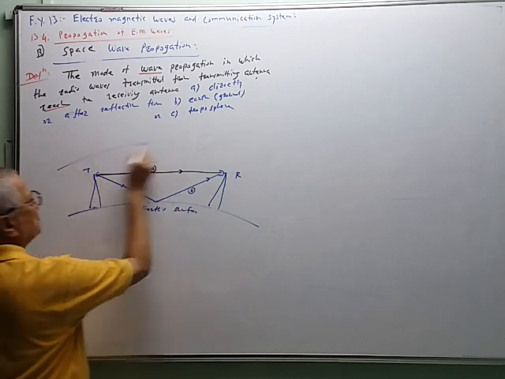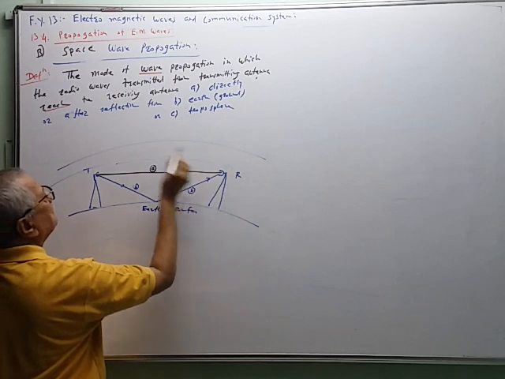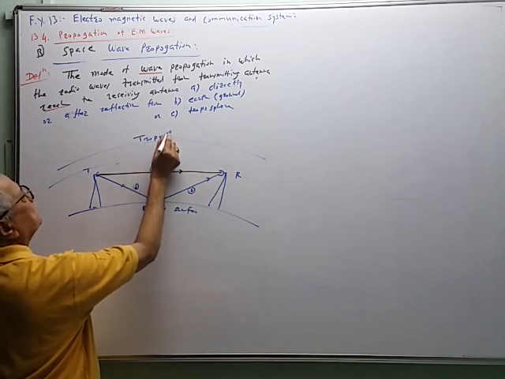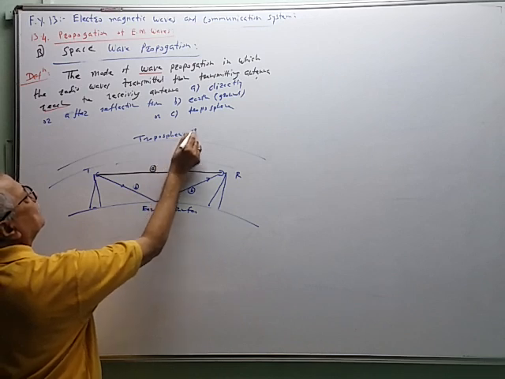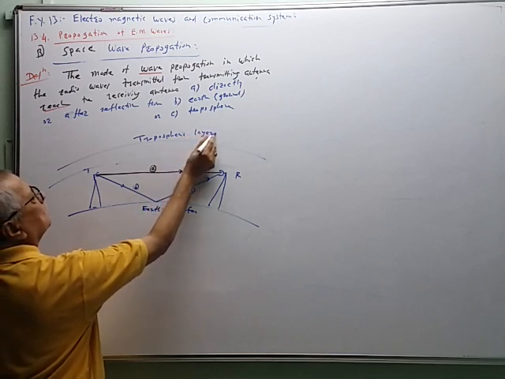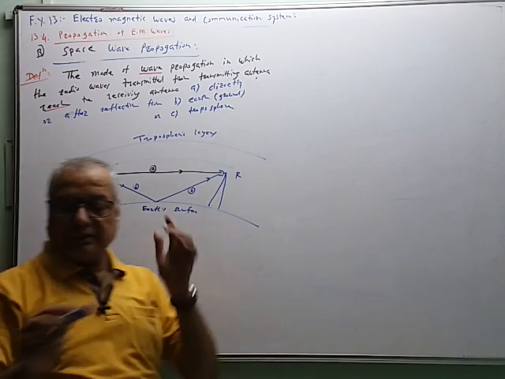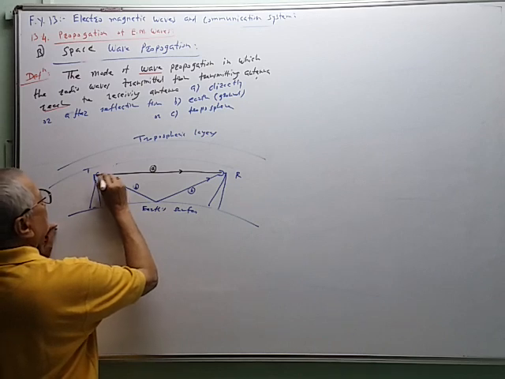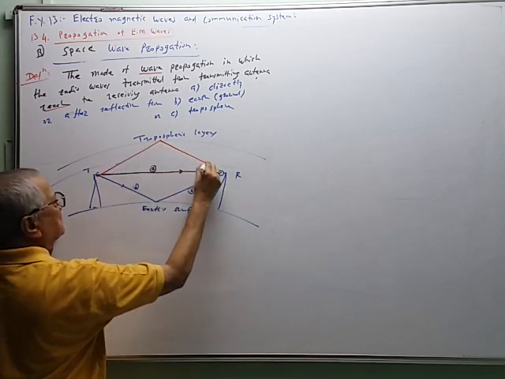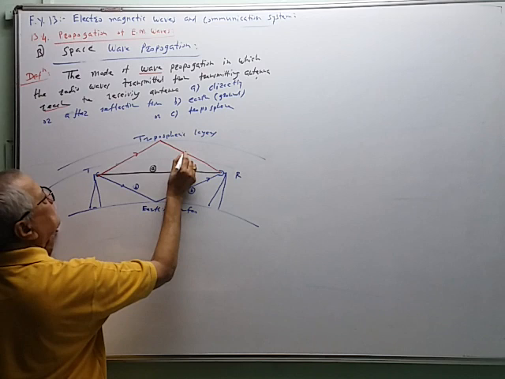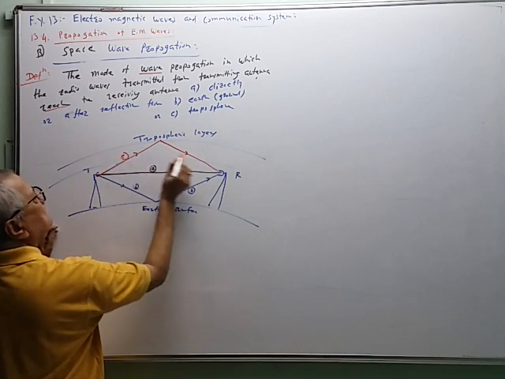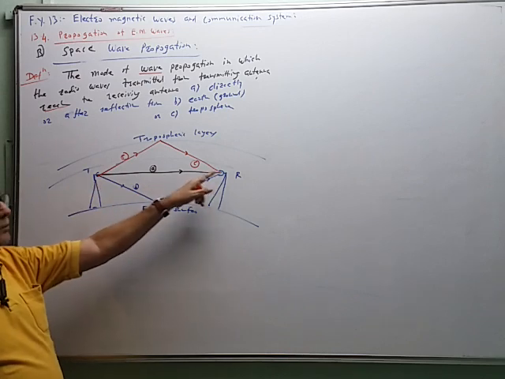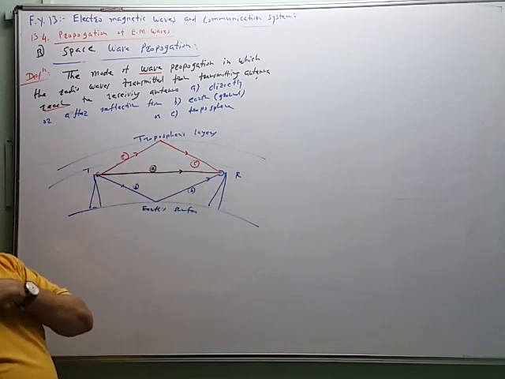And these are the tropospheric layers. So the signal reaches the receiver along this path. It goes to the troposphere, and after reflection it is received here. So this is the C path. So A is the direct path, B is after reflection from earth, and C is after reflection from the tropospheric layer.